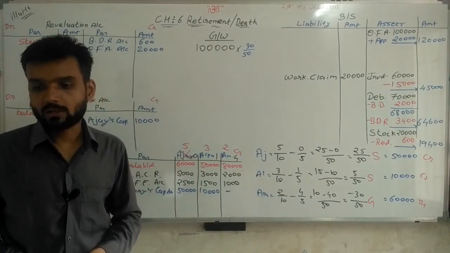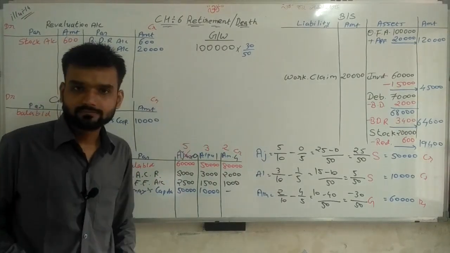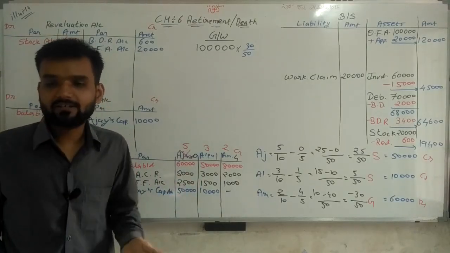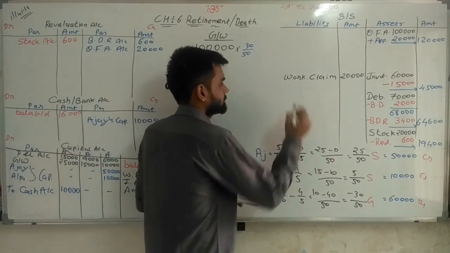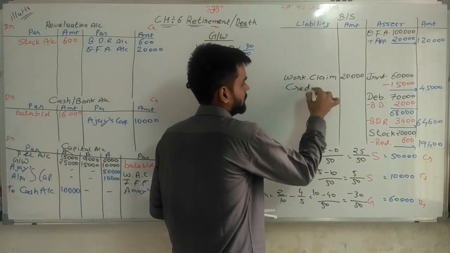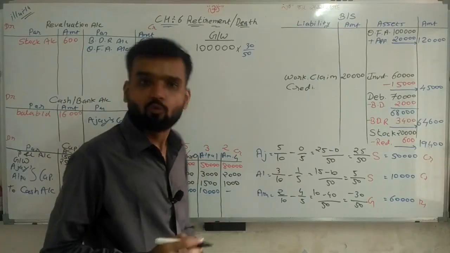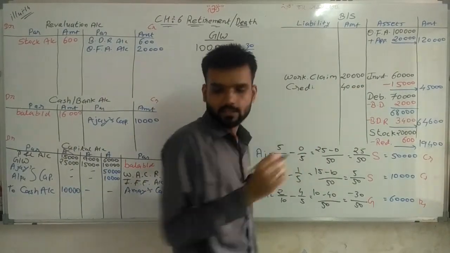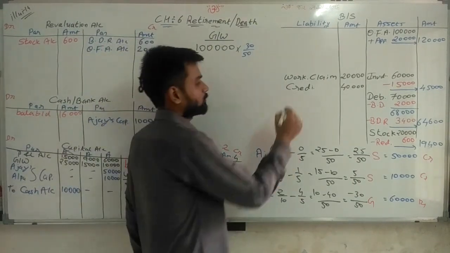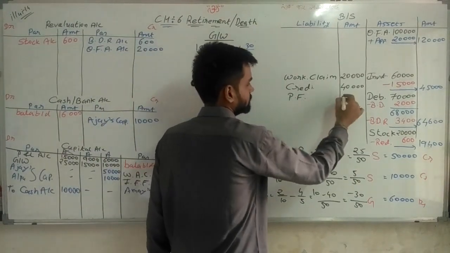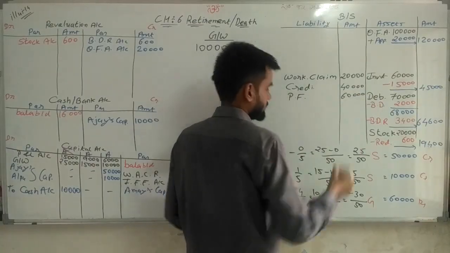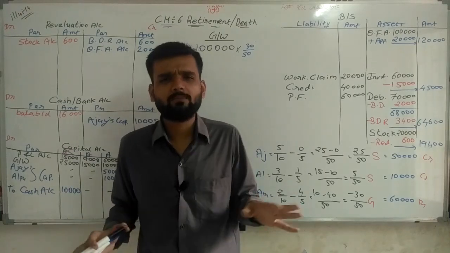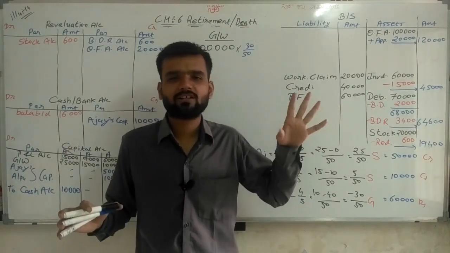Done. The workmen compensation reserve, sir, is also done. The remaining amount of 10,000 is distributed among the partners. Creditors: 40,000 rupees is given, so I have to write 40,000. Then provident fund 60,000, which is also a liability. Now nothing remains. All the things are complete.